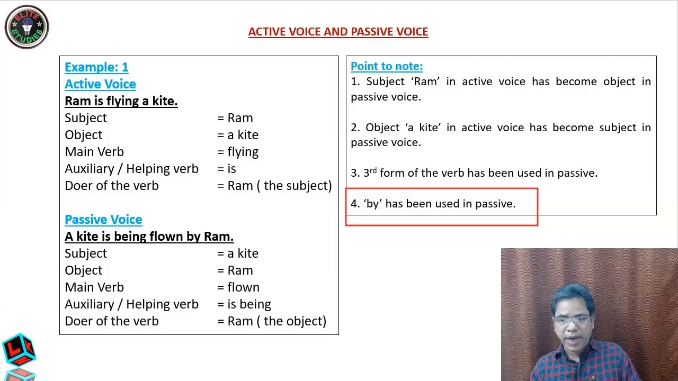You see, a kite is being flown by Ram. This is generally used in most of the sentences. We use this, but it is not a complete concrete rule. In some cases, very few sentences, you don't use "by". That also we will see in later classes. With this, now let us go to the next topic.